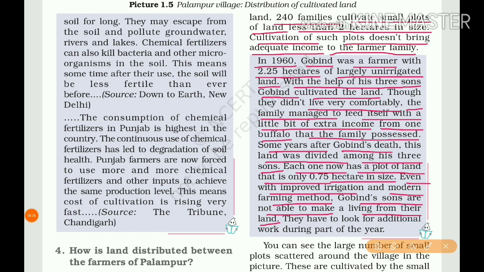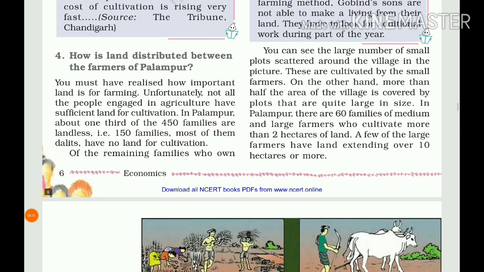Now the land is divided among the 3 sons, so each person has less than 2 hectares and they turned into small farmers. Even with improved irrigation and modern farming methods, that is not adequate. So they have to look for additional work during the year.